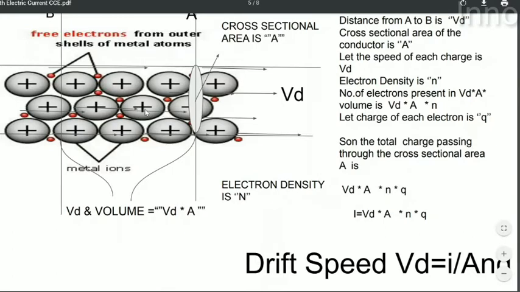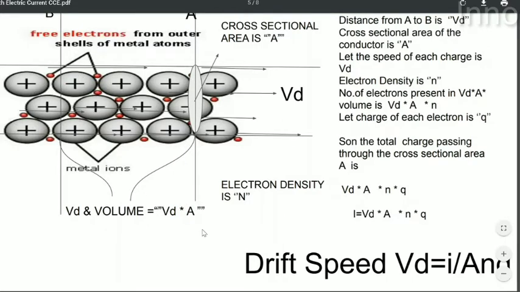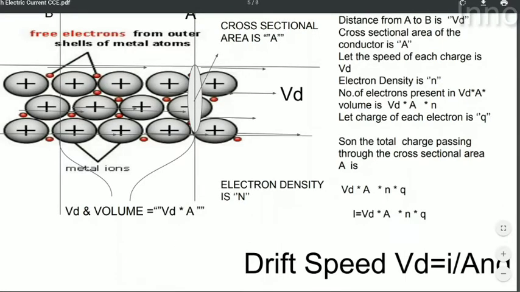Let the charge density in the conductor be small n. Then the number of electrons present in the conductor enclosed by the volume between line A and B is Vd into A into n. Let the charge of each electron be small q. Then the total amount of charge present in this volume is Vd A n q, which is equal to the current passing through this conductor in 1 unit time through this cross sectional area.